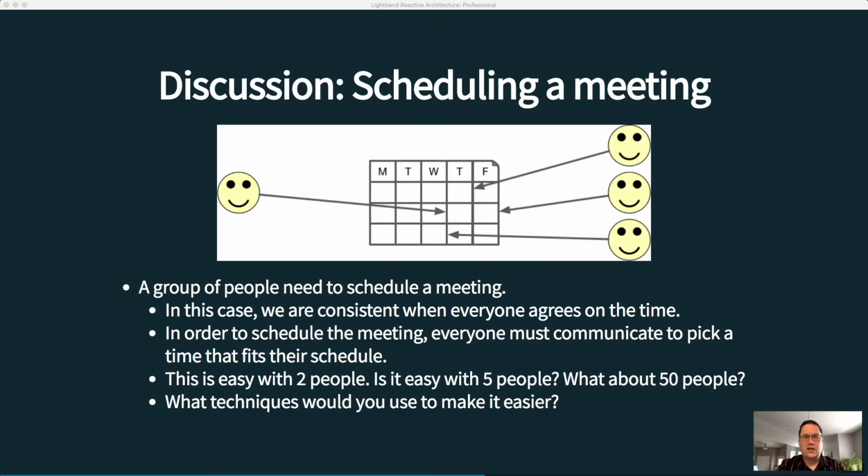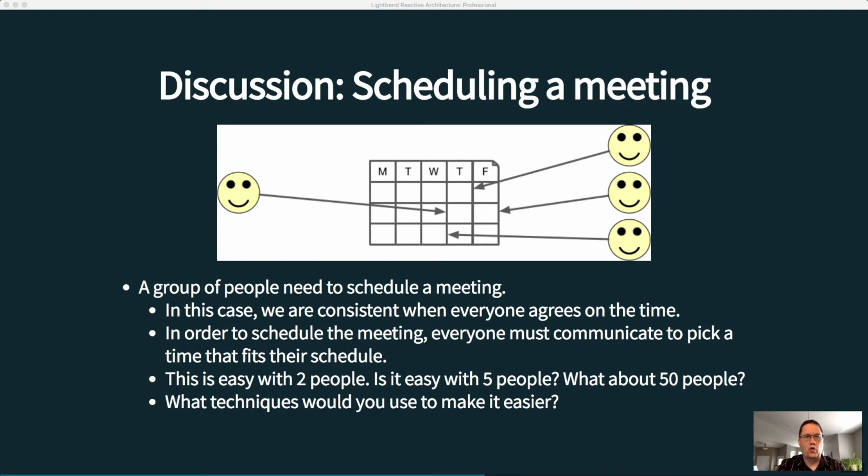There are other things we could do. We could use some sort of electronic calendar system like Outlook or Google Calendar, or whatever your preferred calendar approach is. That would be fine. But all we're doing there is still creating a single expert, a single organizer, but in this case it's a piece of technology. If that becomes unavailable, we can't schedule this meeting again. So it still represents a single point of failure.